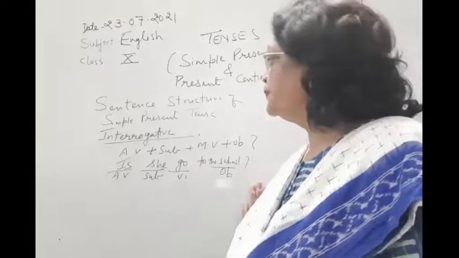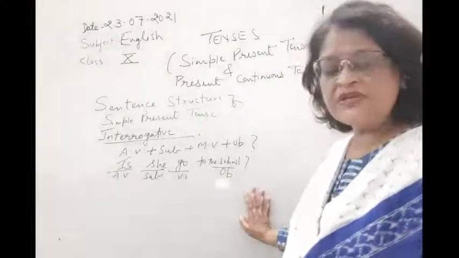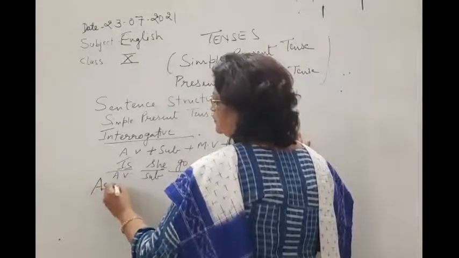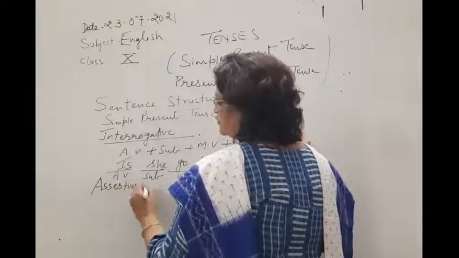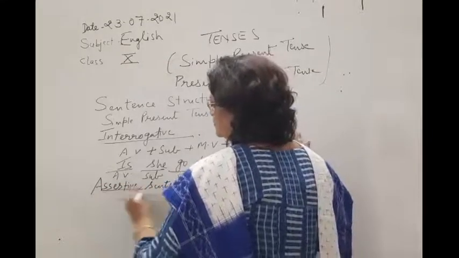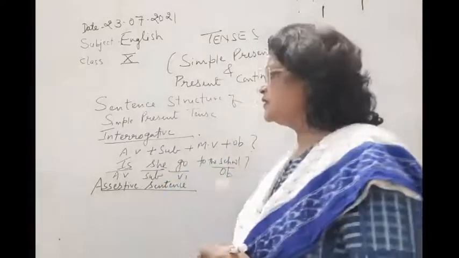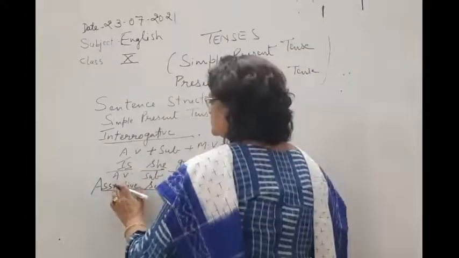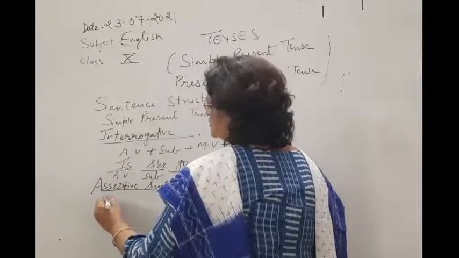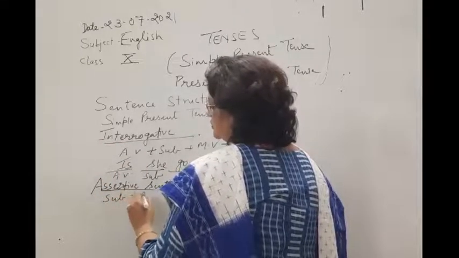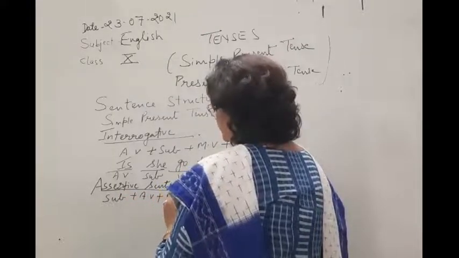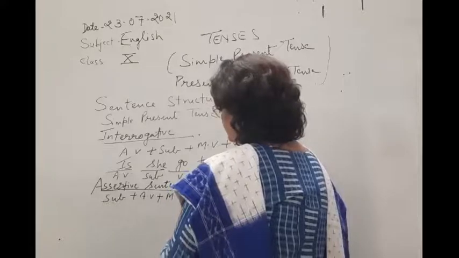Now, if you take an assertive sentence, the formula will be something else. Your formula will be subject plus auxiliary verb plus main verb plus object.